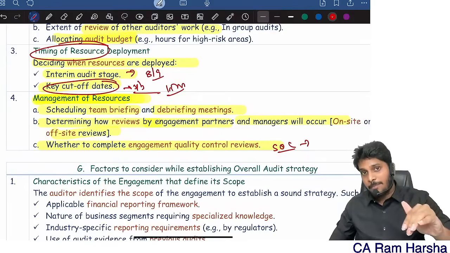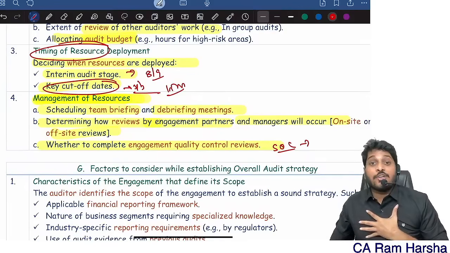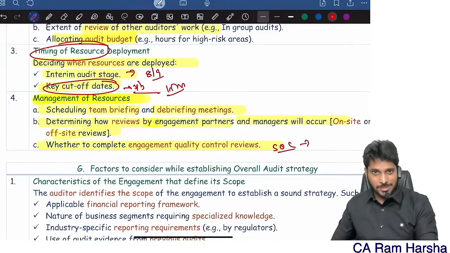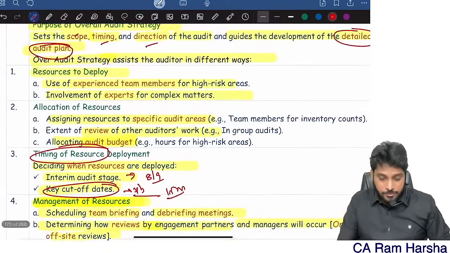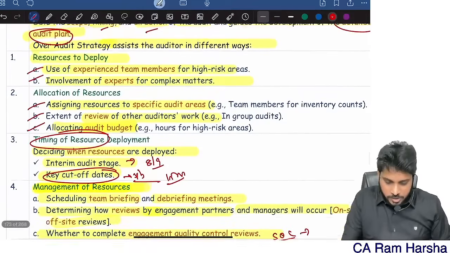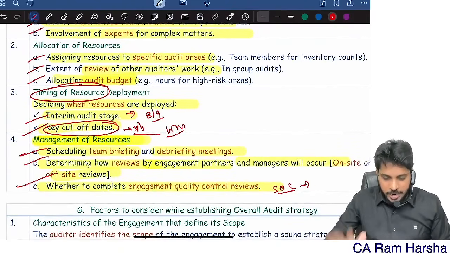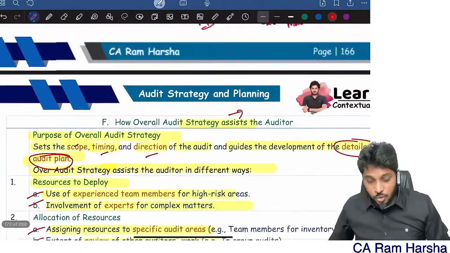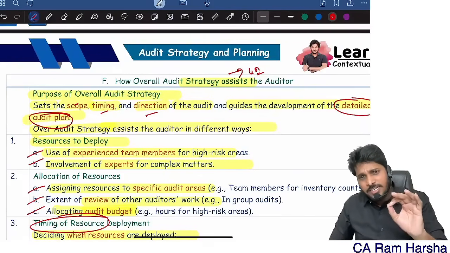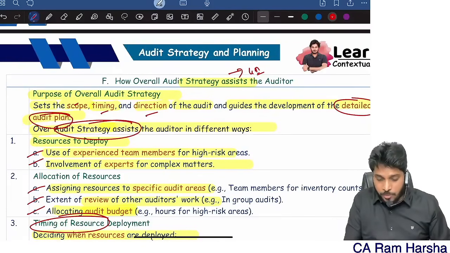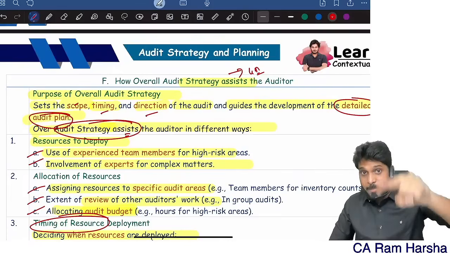So when this should happen, all these points I will get to know only when I'm developing a strategy. So strategy making helps the auditor in these many ways. Any 4 sub points, these are all various sub points. Any 4 or 5. Okay, so they may ask you, many times they have asked, how overall audit strategy assists the auditor? How will it be beneficial to the auditor?